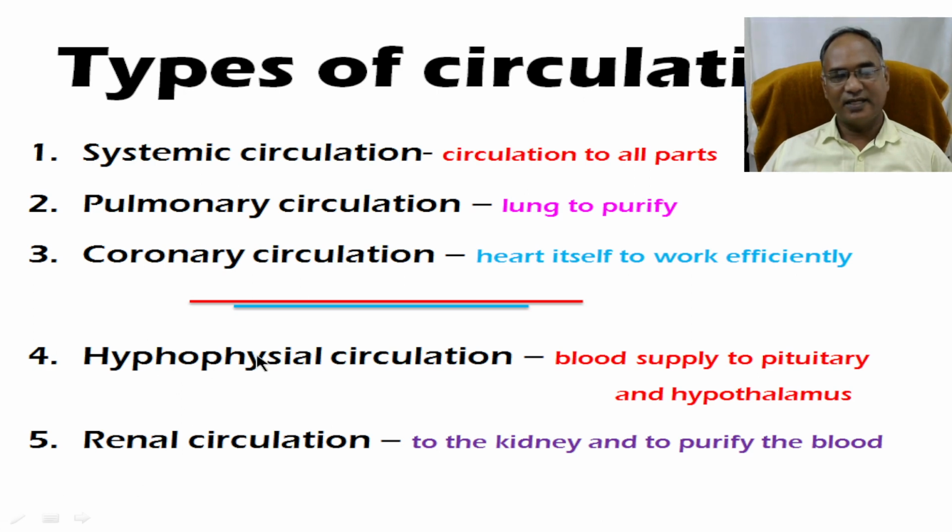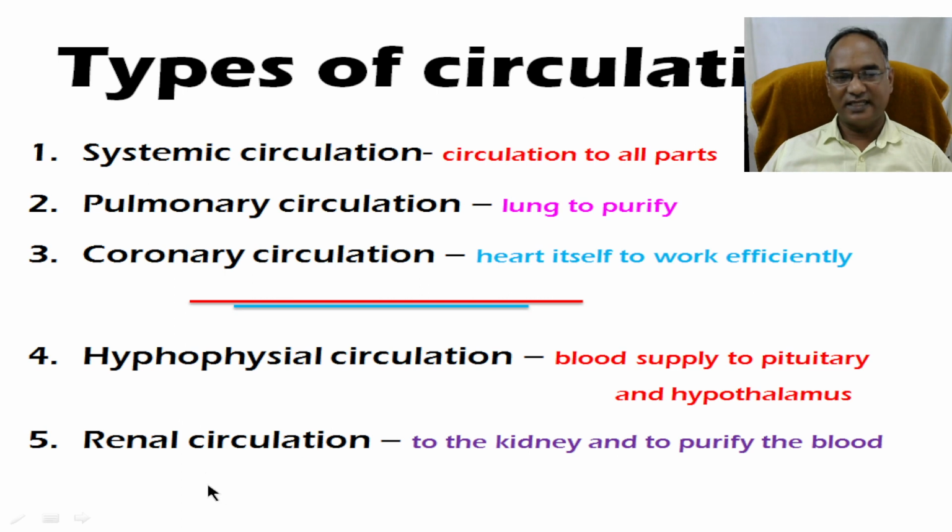The fourth one is hypophyseal circulation. Hypophyseal circulation is a very short circulation that connects the pituitary and hypothalamus. The hypothalamus takes advantage over the pituitary gland, so there is communication in the form of neural and circulatory processes. Through this communication, the hypothalamus controls the pituitary gland, and the pituitary gland governs the entire system.